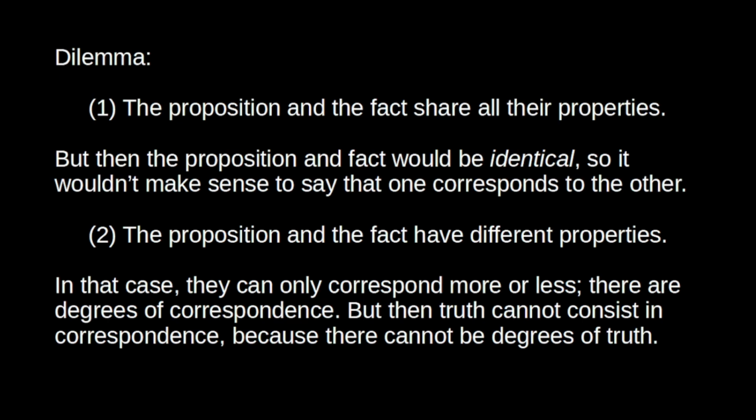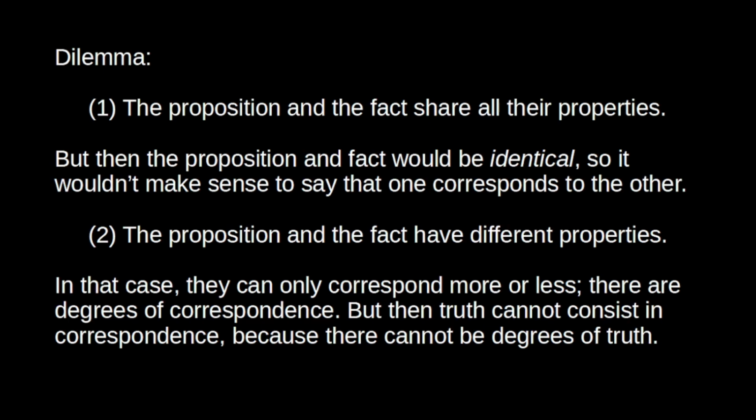We might say that the proposition is similar to the fact, and of course two things can be more or less similar to each other. Or maybe the proposition resembles the fact in some way. Again, things can resemble each other to a greater or lesser degree. So if the proposition and the fact have different properties, then there would be degrees of correspondence.